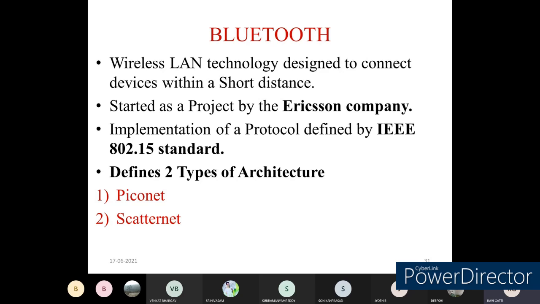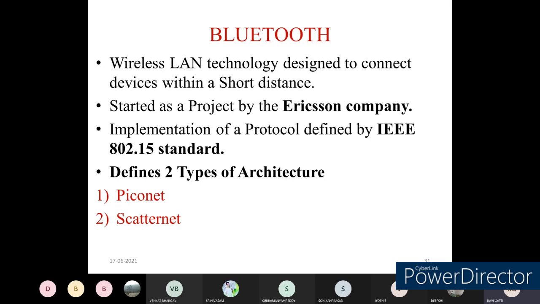This Bluetooth technology works for smaller distance communication, and a maximum of 10 devices can be communicated or connected at a stretch. It works based on the IEEE protocol called the IEEE 802.15 standard. Please make a note of this. Bluetooth is implemented with the IEEE standard protocol called IEEE 802.15.